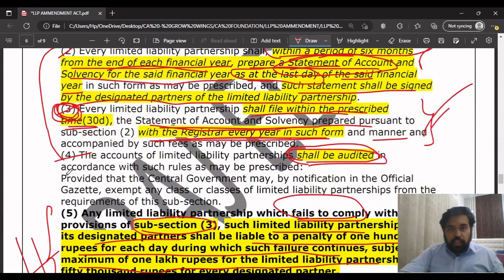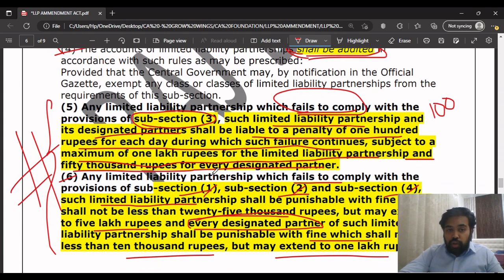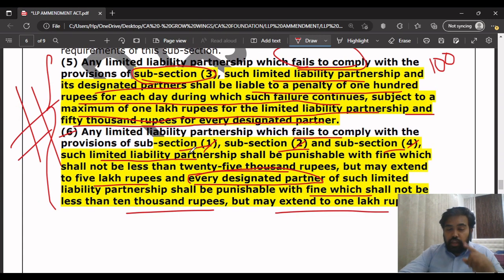Point number 3. Say LLP does not file the statement of accounts and solvency within 30 days with the registrar. In such a case, it will be liable for a penalty of 100 rupees in case of continuing penalty and subject to a maximum of 1 lakh for the LLP and 50,000 for every designated partner. In case they fail to comply with subsections 1, 2, and 4.